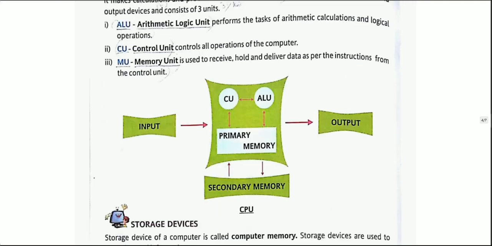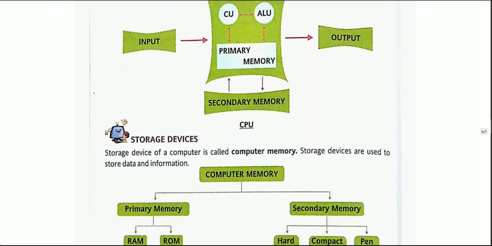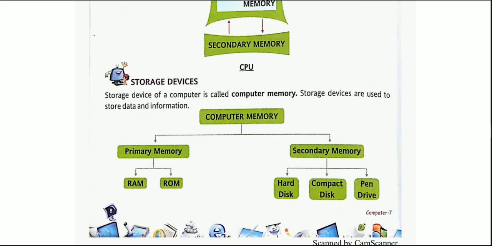Now see, again we have this secondary memory portion that is also in your CPU. Yes, so over here let us see some storage devices. See, the storage devices of a computer are called computer memory. Basically it is known as your computer memory because it is a storage device. Storage devices are used to store data and information. Yes, so over here you can see a chart. Computer memory is divided into two parts, primary memory and secondary memory.